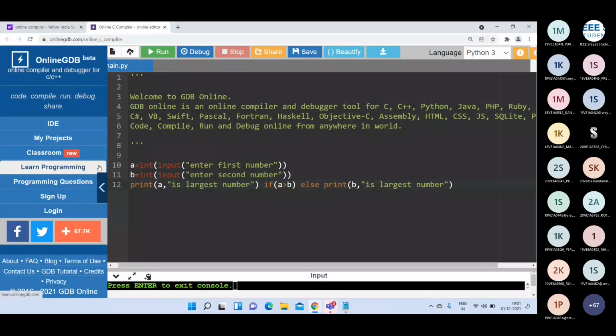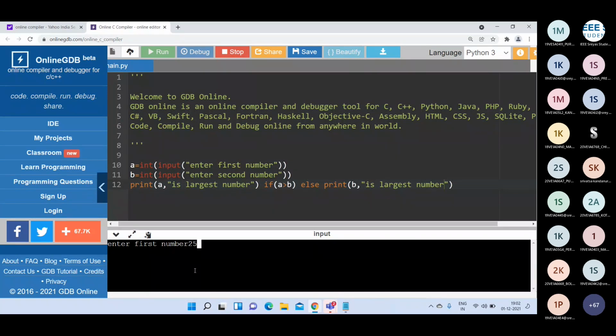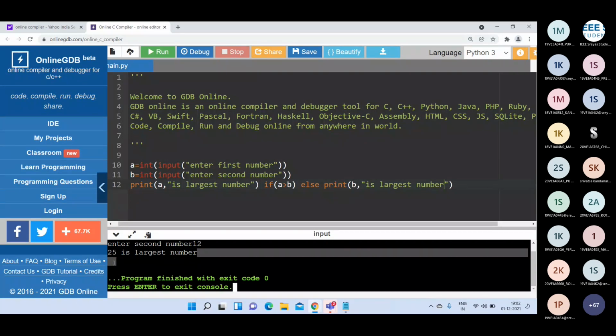In a single line we can write like this: print A is the largest number if A is greater than B, else print B is the largest number. When I run this program, it is asking for the first number. If I give 25, and the second number I give 12, then 25 is the largest number.